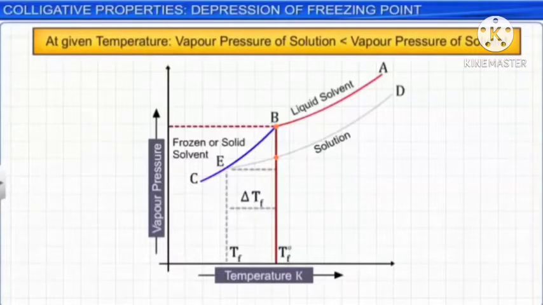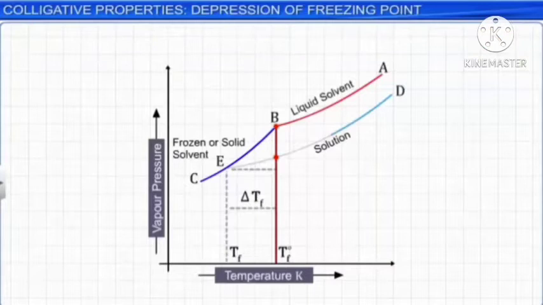The difference between freezing point of solvent and freezing point of solution is called depression in freezing point. It is indicated by delta Tf equal to Tf naught minus Tf.